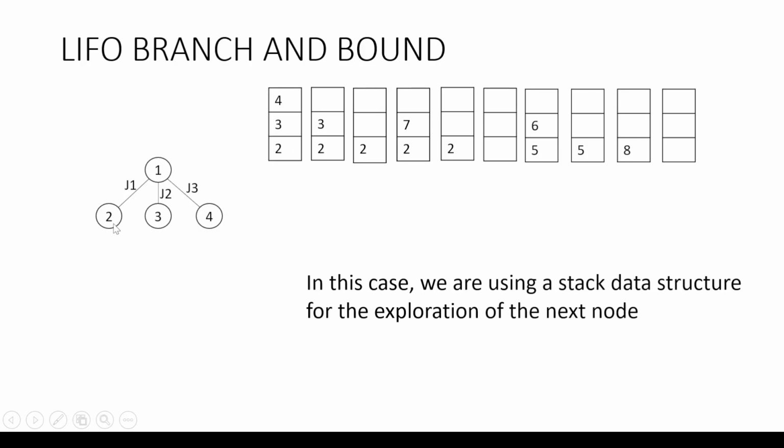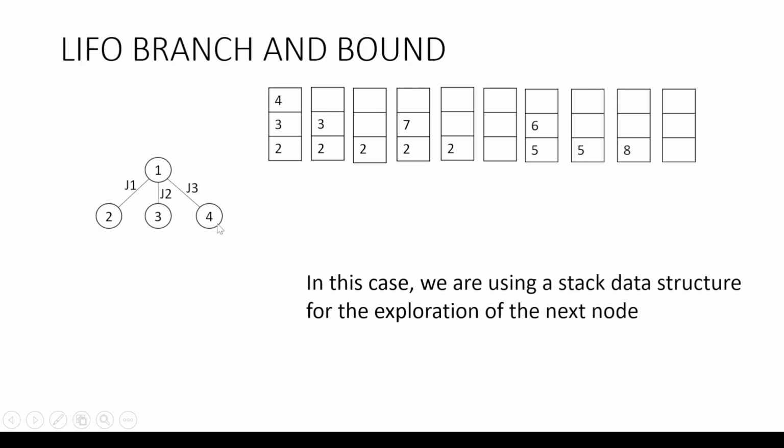Now from where will we start the next exploration? In the FIFO case we started the next exploration from 2 because the element that first went inside was 2. So first in first out, the one which was first in we pop out first. But in this case, because it is a stack, following the stack method, top is pointing to element 4. So the one which is to be popped out is 4. So 4 is getting popped out, and 3 and 2 remain in the stack.